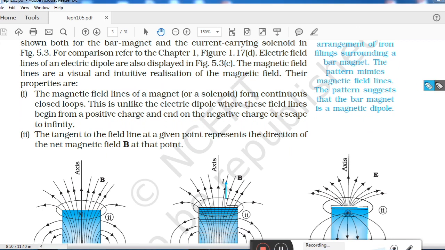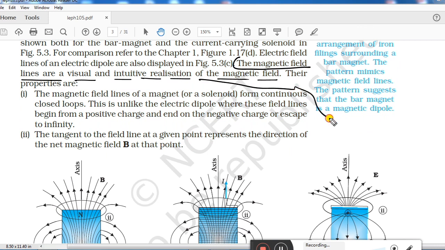So you can see the first property here. One more thing I want to tell you before properties. Magnetic field lines are a visual and intuitive realization of magnetic field.